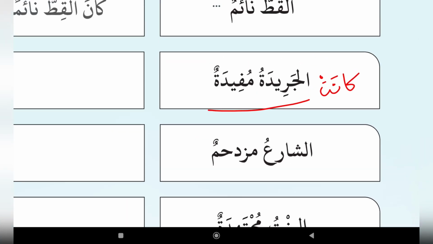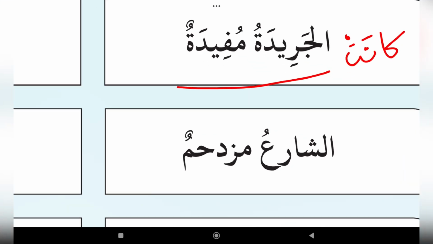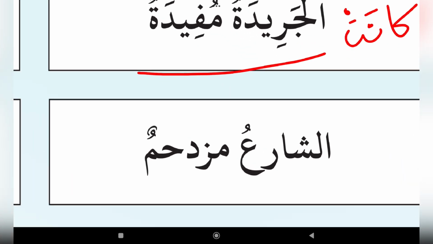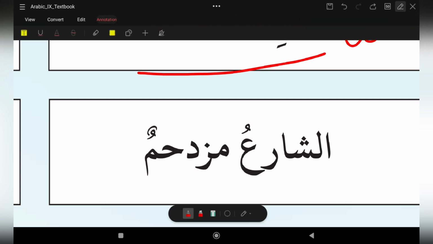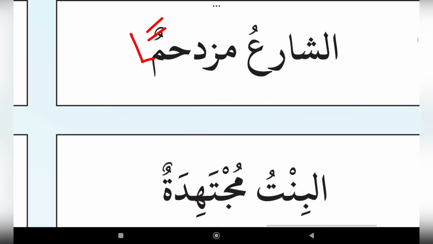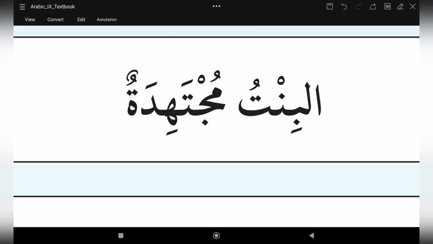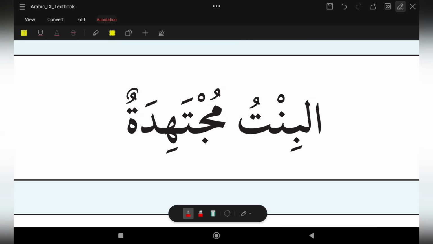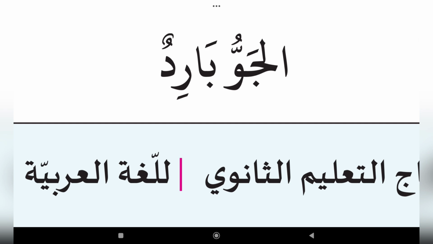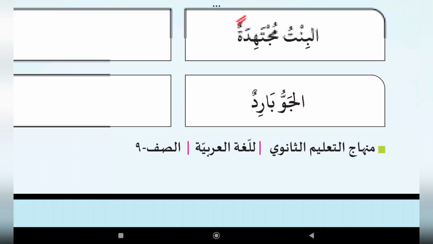So kanatil jaridatu mufidatan. الشارع مزدحم: كان الشارع مزدحما. It should be مزدحما like this when Kana enters. Al-bintu mujtahidatun: feminine sentence should be kanatil bintu mujtahidatan. Al-jawwu baridun: Kana al-jawwu baridan.